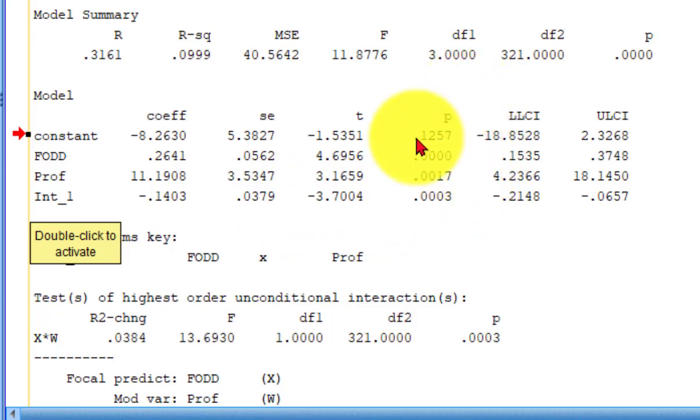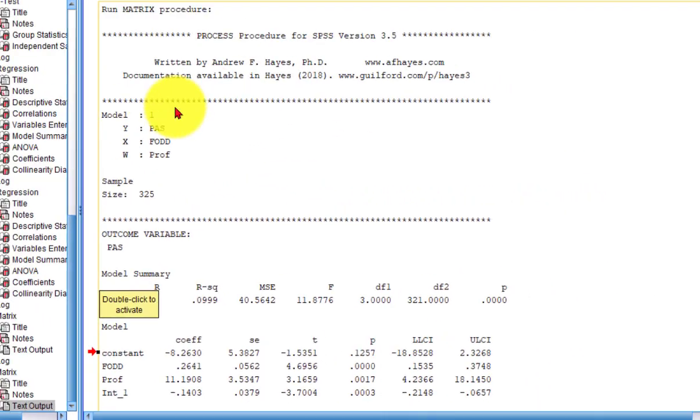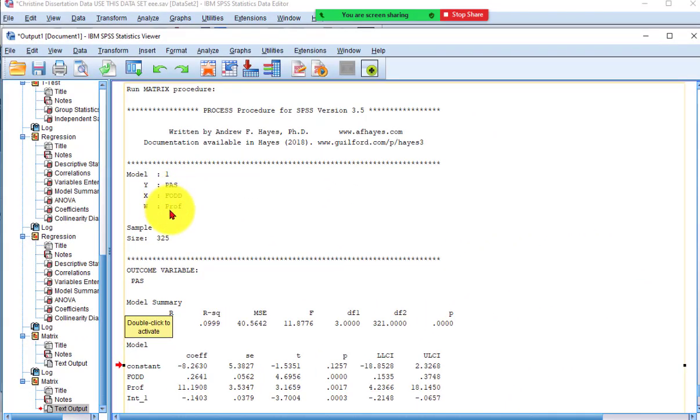Excuse me, the moderator, the p-value is less than 0.05, therefore professions is a moderator between POS and FOD. It's the same thing as a split file, right? It found the same thing, that the relationship between these two variables is significant for the medical guys, but not for the mental guys. Okay, so that's that part.